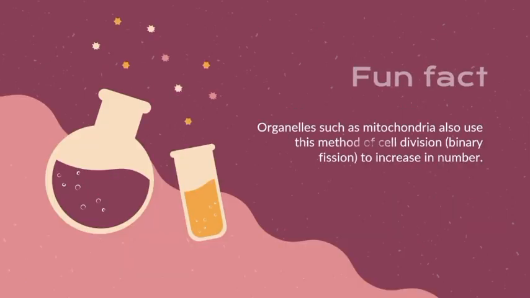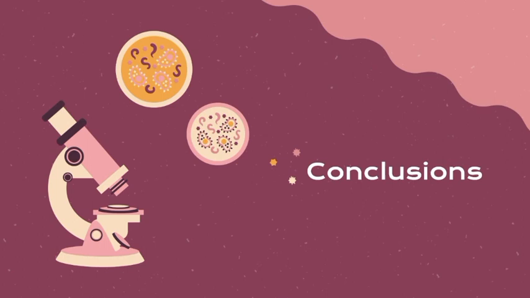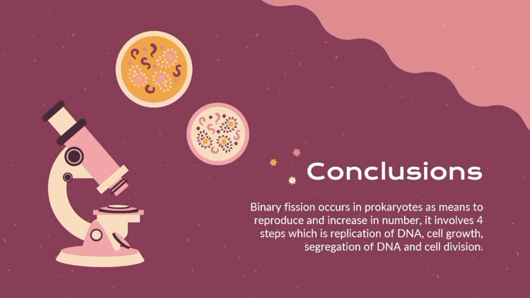By the way, fun fact, organelles such as mitochondria also use this means of cell division to increase in number. In conclusion, binary fission occurs in prokaryotes as a means to reproduce and increase in number. It involves 4 steps, which are replication of DNA, cell growth, segregation of DNA, and cell division.